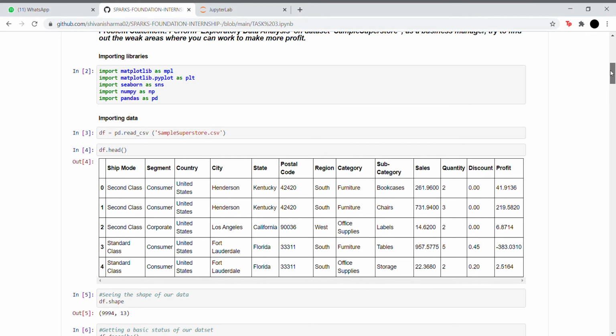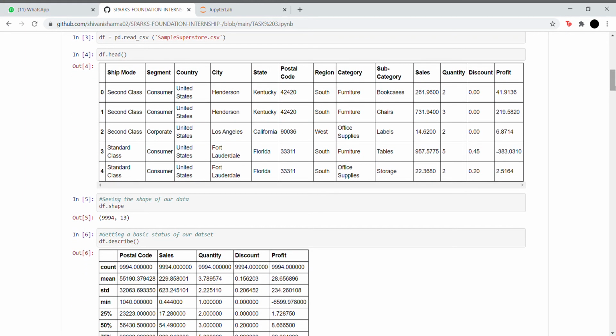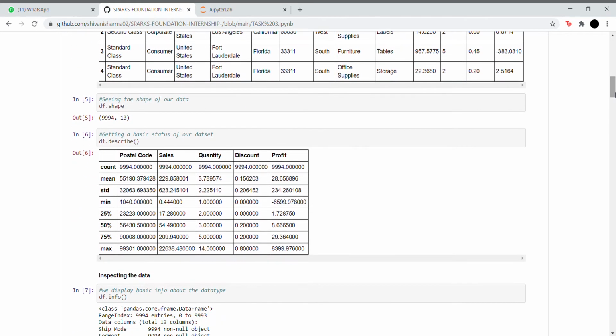Then we import our data, and then we look at the first 5 rows and columns of our data using the DF head. Then we see the shape of our data, which is actually the dimensions of data, which is rows and columns, and again get a basic status of our data set.